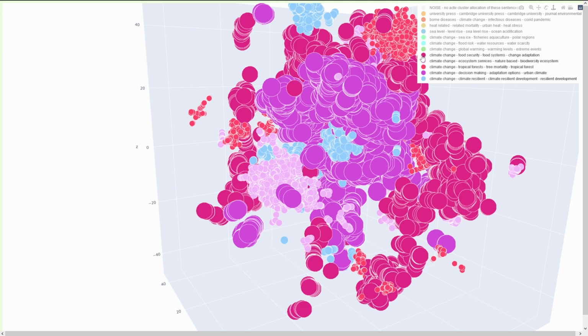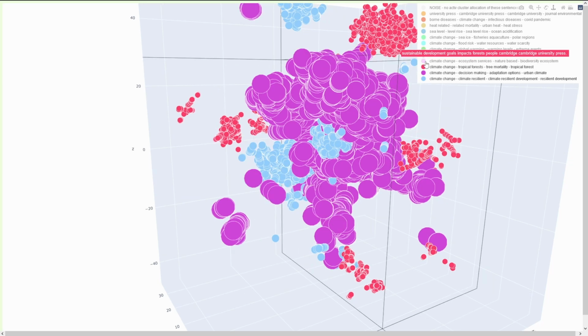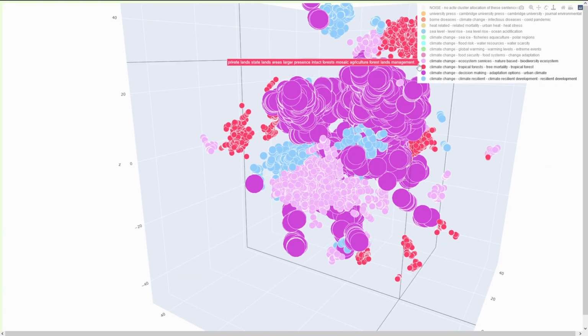Food system and food security is a primary concern for our future, and it has been intensely described in this report. Let's switch it off. Then we have biodiversity of ecosystems. Let's make it simple. I don't even see it. Yeah, over there. We are right next to it. Should be better. You see, it's gone now.